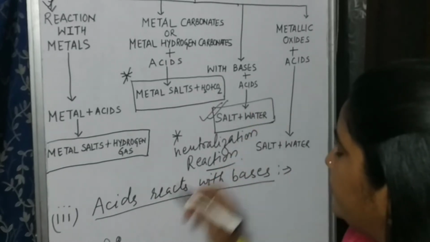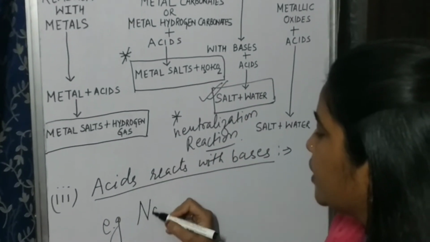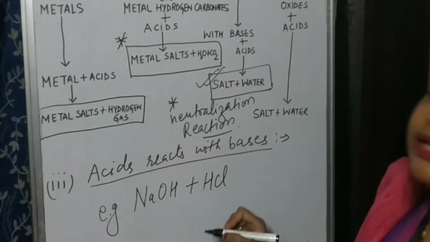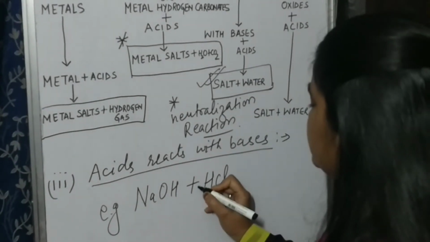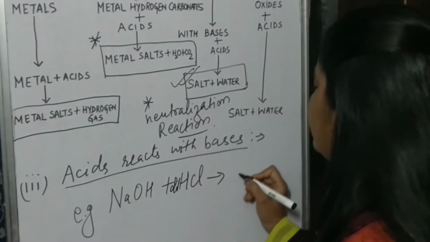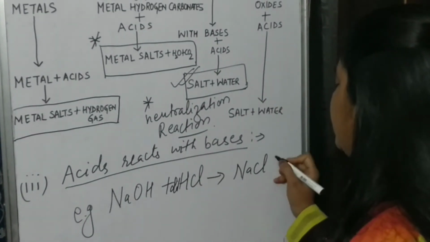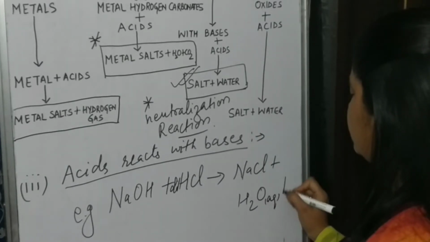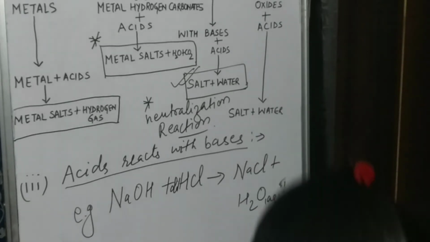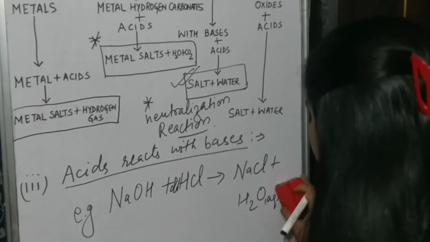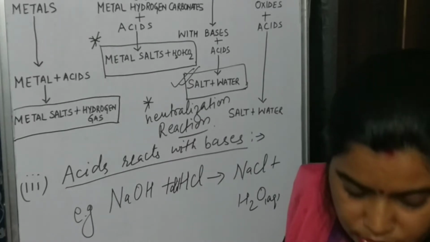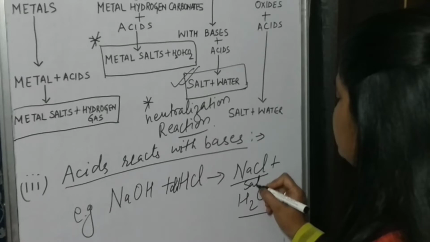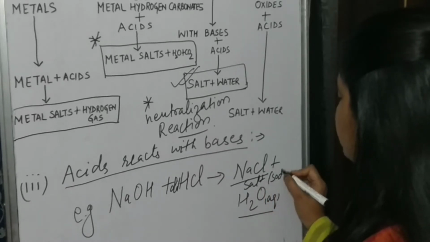Now here I can take one example. Suppose I am taking a base, NaOH. When it reacts with HCl, HCl is an acid. Very good. So what will happen? It will form NaCl and water will be liberated. You will not make an arrow here because arrows are only shown when gas is liberated. Understood? So this is the water and this is the salt which is formed. You can write here sodium chloride.